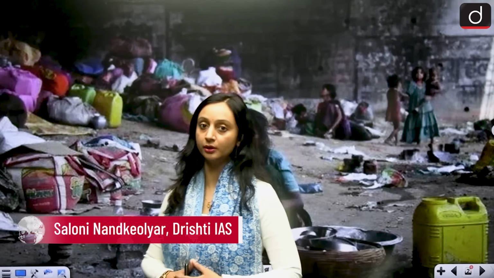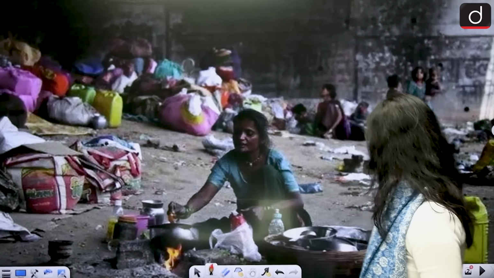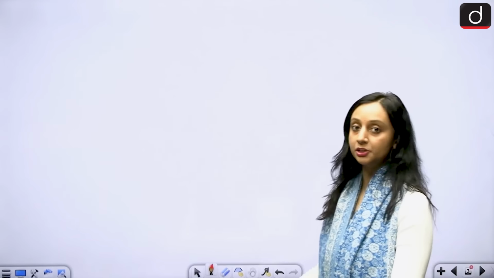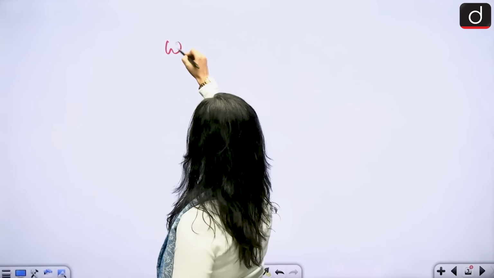My name is Saloni Nandkyoliar, and in this session we are going to analyze the World Inequality Report of 2025. It is bringing to us some disheartening data in terms of India's inequality, and all this becomes very important for our examination. So the World Inequality Report is published by the World Inequality Lab.